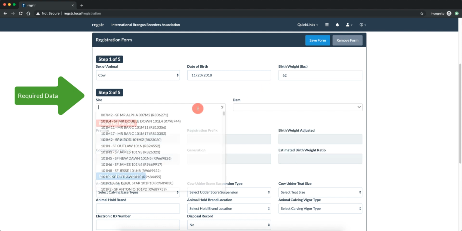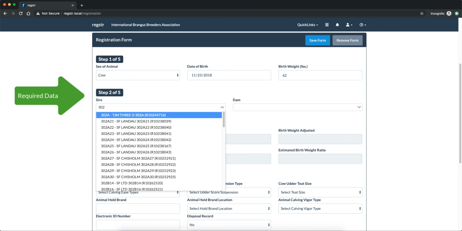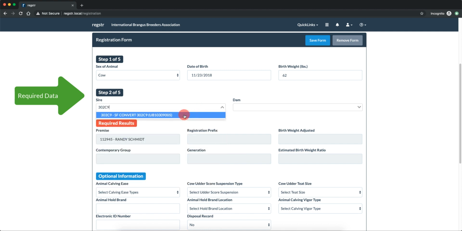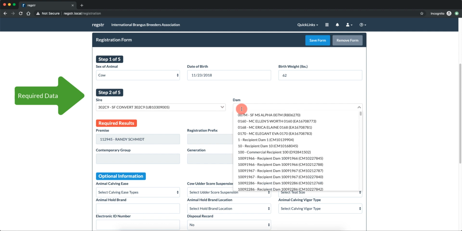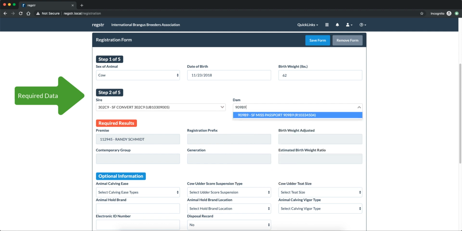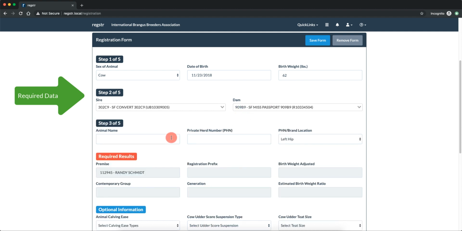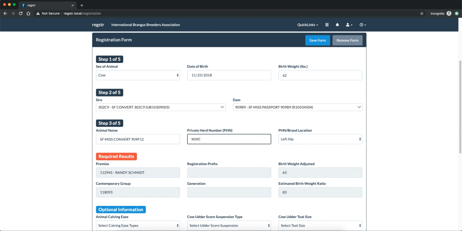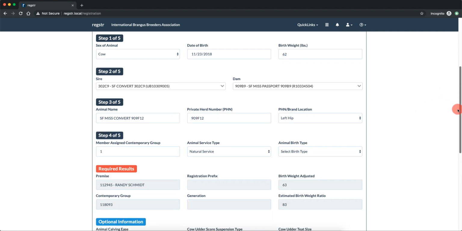In step 2, you can select and drill down to find both a sire and dam for this calf's registration. In step 3, you can provide the animal name, private herd number, and private herd number location. You may notice the private herd number location has been pre-selected. This was chosen on the previous screen and is represented here for your convenience.